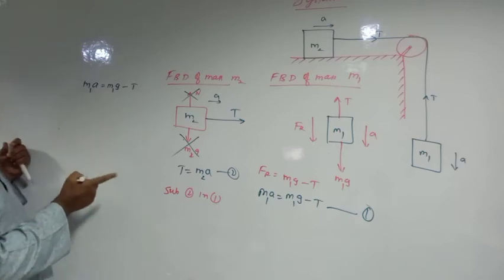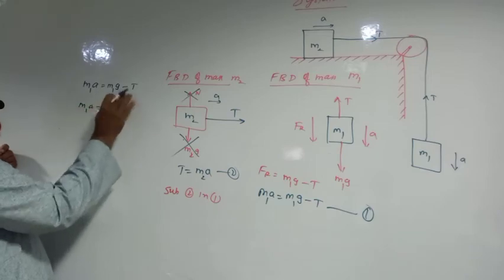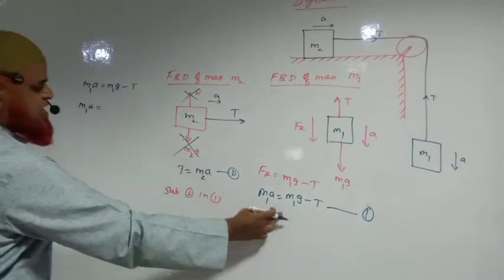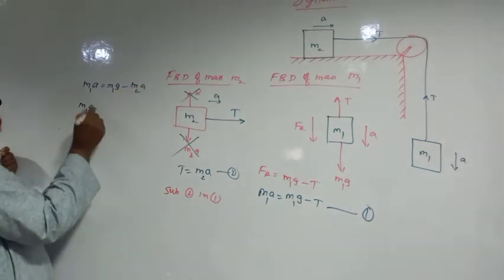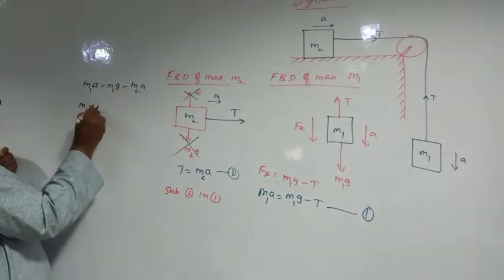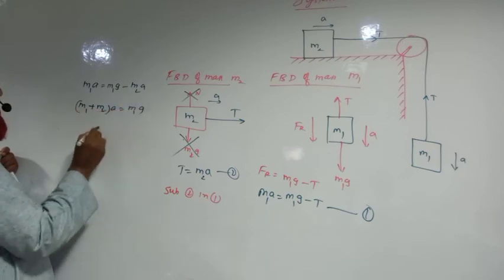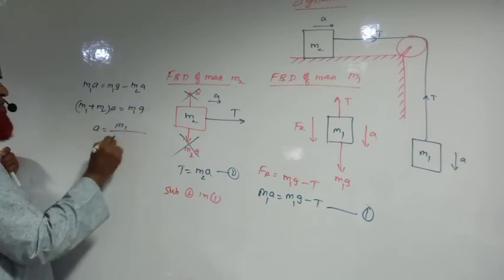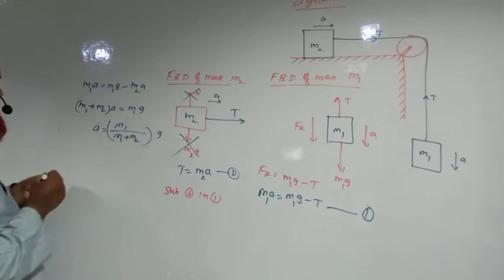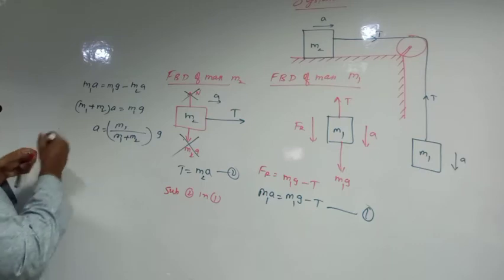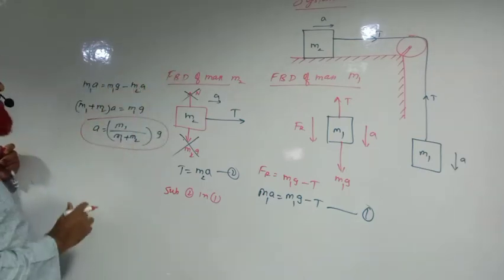Okay, so here if you observe M1 into A, in the place of tension T, can you substitute this one, M2 into A? So this comes to left side. What happens here now? (M1 plus M2) into A is equal to M1 into G. So acceleration is equal to M1 by (M1 plus M2) into G here. This is going to be the acceleration of the system in this case. This is a different system.